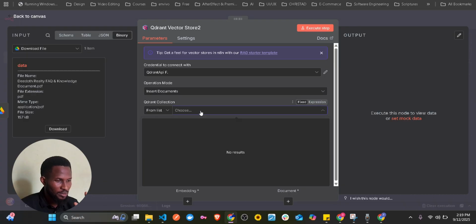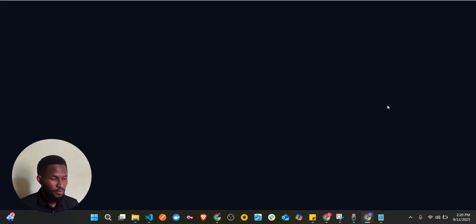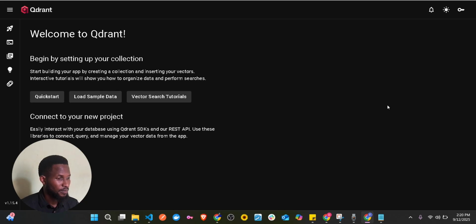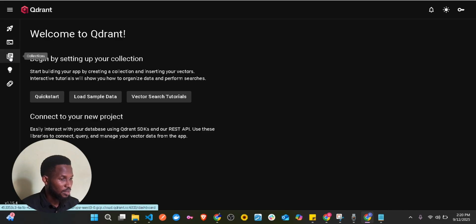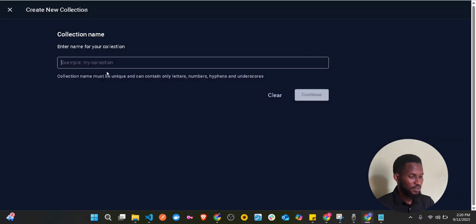You have two options to do this. Either you go back to your Qdrant, access the cluster, and create a collection. You already have this load sample vector database. You can see collections here. Click on it, create collection. When you create a collection, you give it a name.